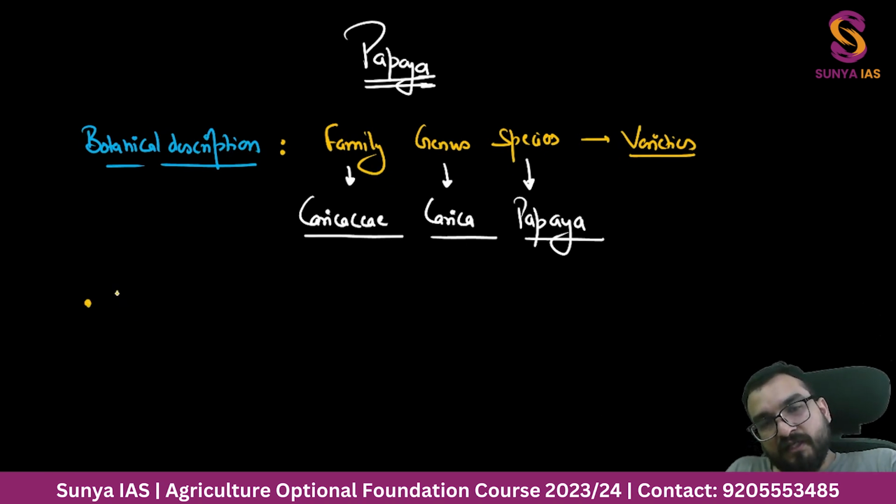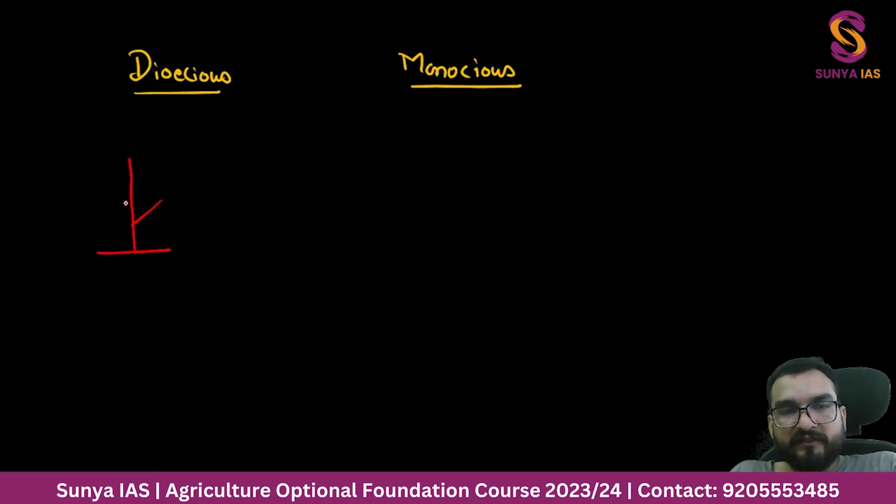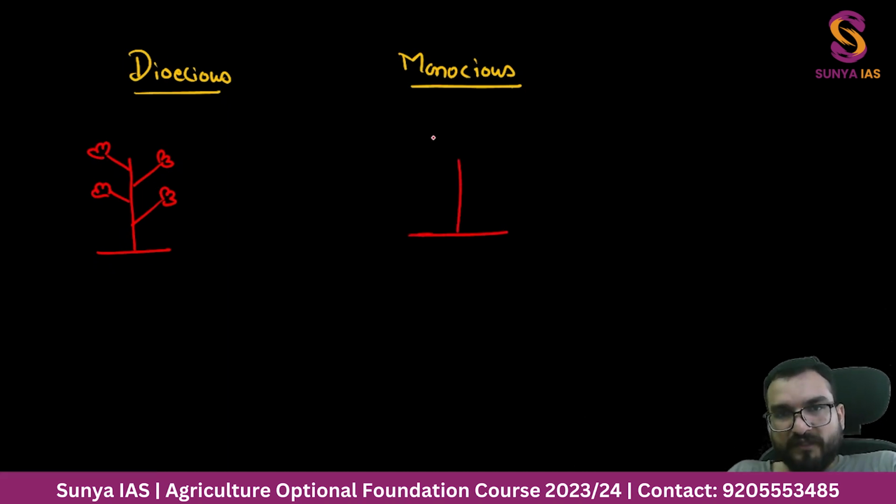First of all, it is a dioecious plant. What do you understand by dioecious, monoecious? I have already told you the difference, but again I'll tell you, right? Let me tell you the difference between dioecious and monoecious. Dioecious is basically those plants, for example, suppose this is your plant. Now in the plant, flowering will happen. And this is also one plant. Flowering has happened over here.